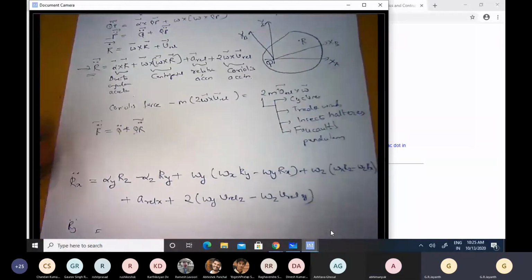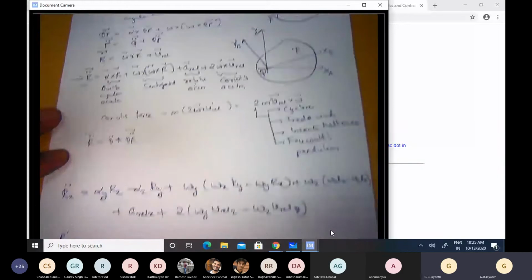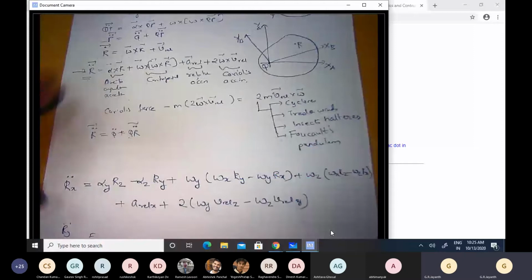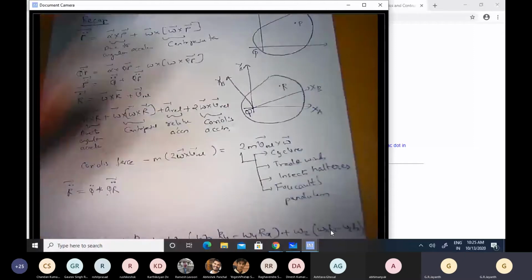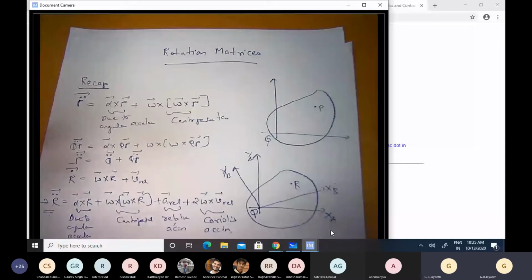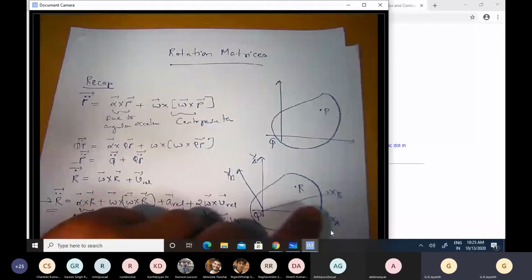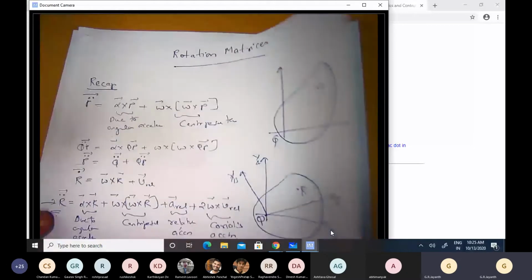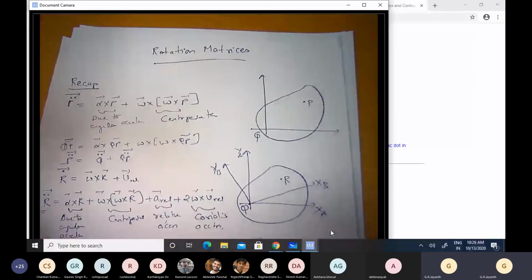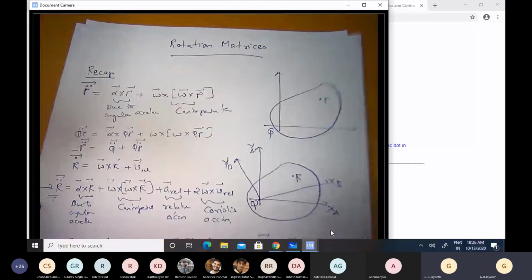So the point here was that this vector equation packages away a lot of complexity that is obvious in the scalar equations that we have written, and in a similar manner, we look up to rotation matrices to package away a lot of complexity associated with representing the orientation of this B coordinate frame with respect to the A coordinate frame. So that is the connection between the rotation matrices and some of the definitions that we have introduced in the past, such as the cross product and so on.